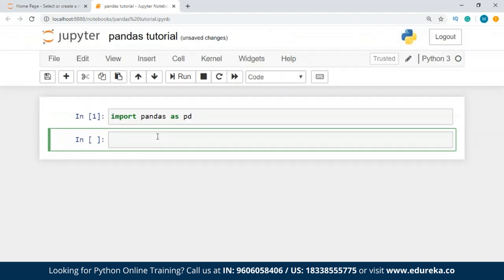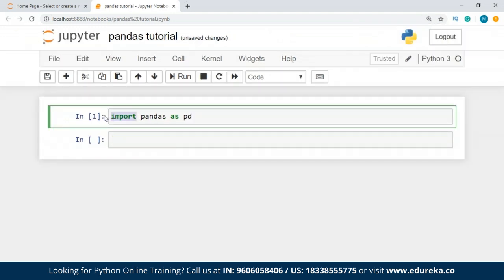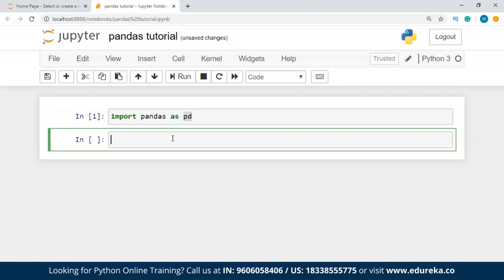I hope you guys know what an alias is. Let's just say I'm importing this library, so the alias is going to be this one, that is pd. Now if I want to create a data frame, I'll just use df as my variable name for the data frame. So I'm going to use the alias, and when I press tab over here, this is how I can use my alias to create a data frame. This is just to tell you how you use an alias.